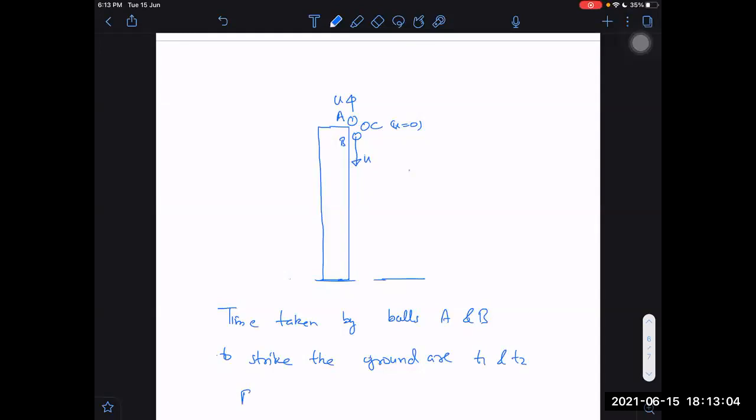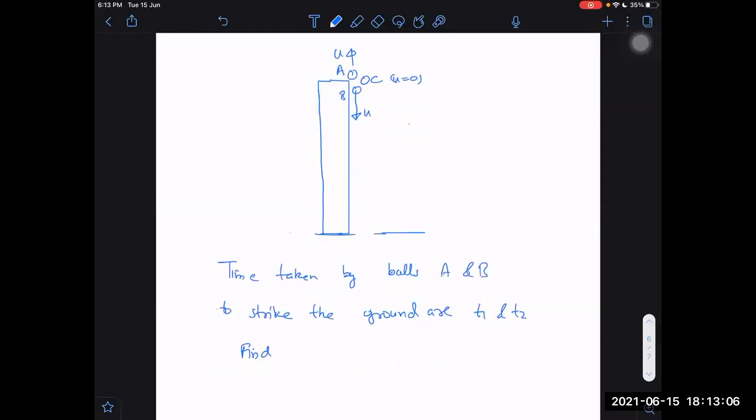Find: one, the maximum height reached by A. Two, find the time taken by C to strike the ground.